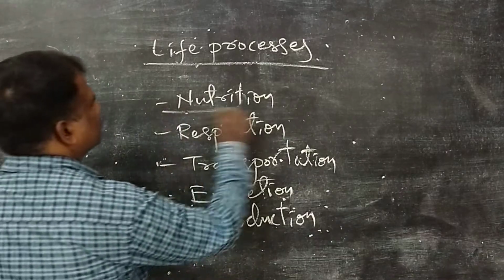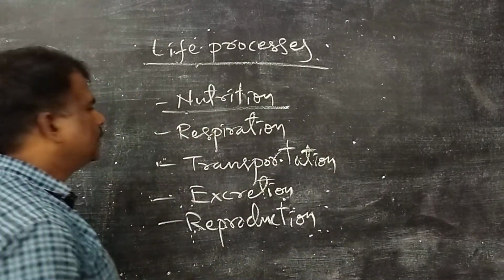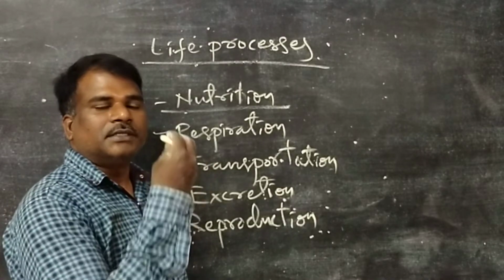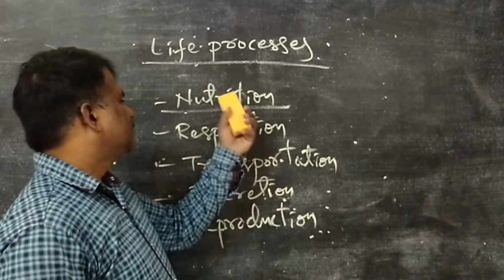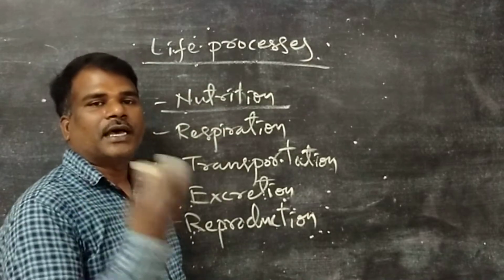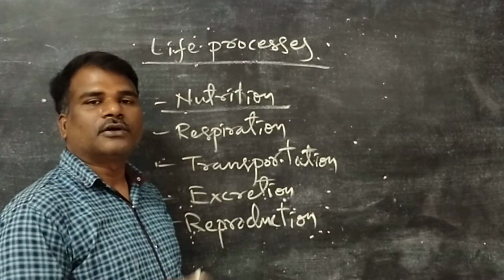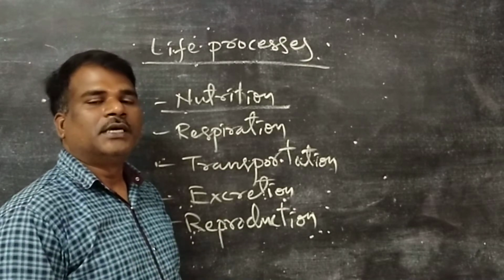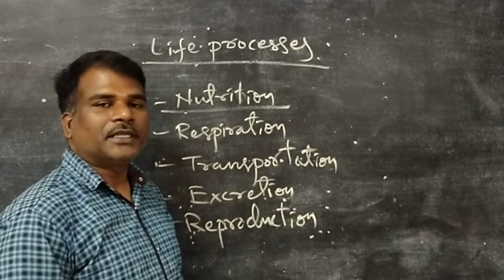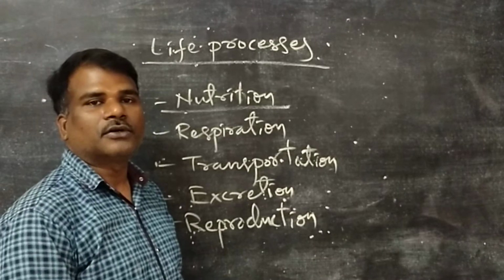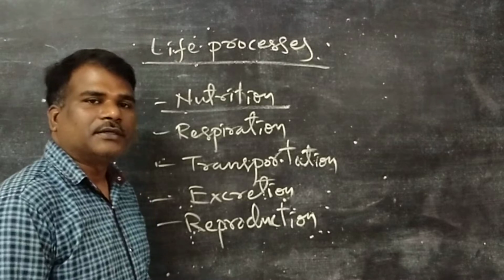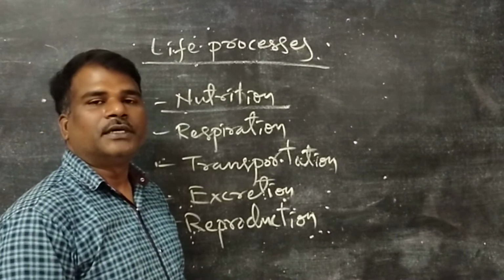Here, what is meant by nutrition? Nutrition means we are taking food. Procurement of nutrients in our body is called nutrition. Nutrition has different types: autotrophic nutrition and heterotrophic nutrition. Autotrophic nutrition means organisms can prepare their own food themselves. Auto means self, and trophic means they prepare their own food themselves.